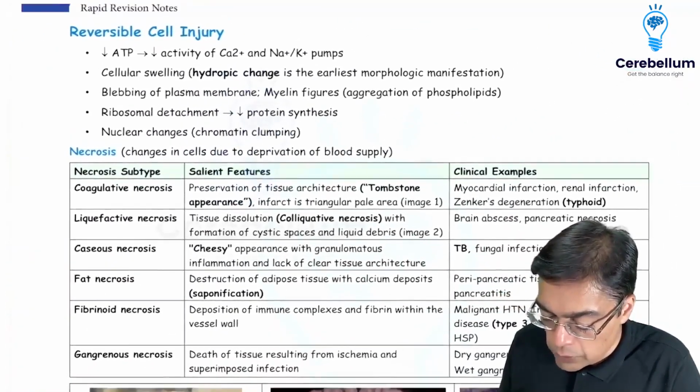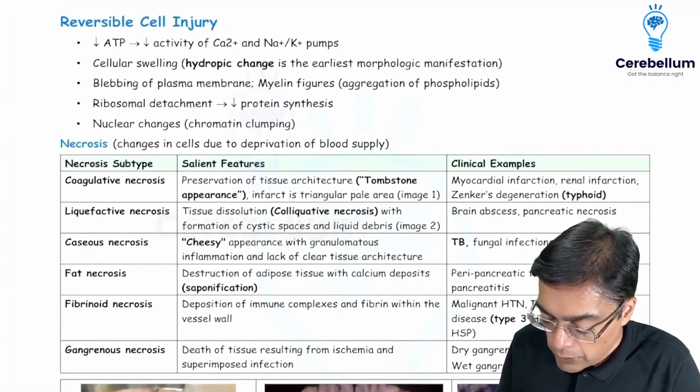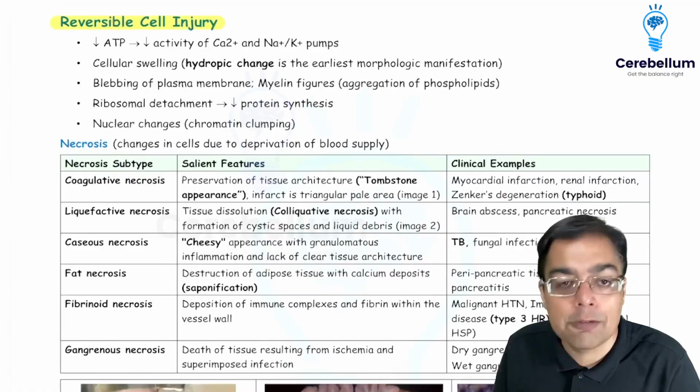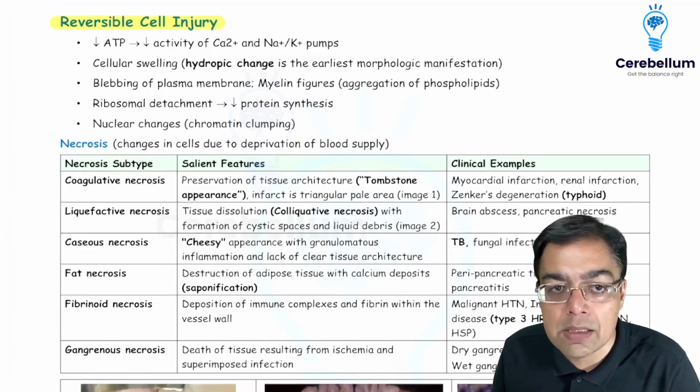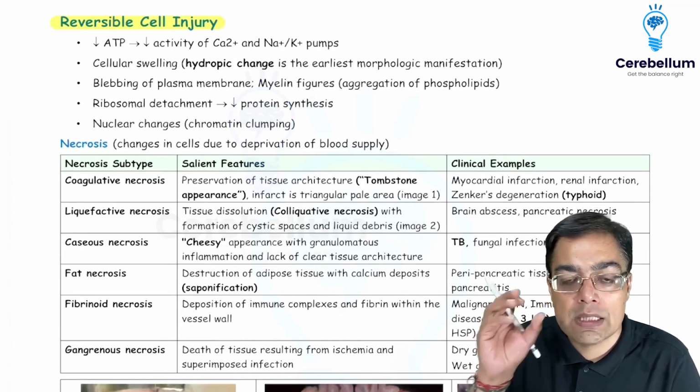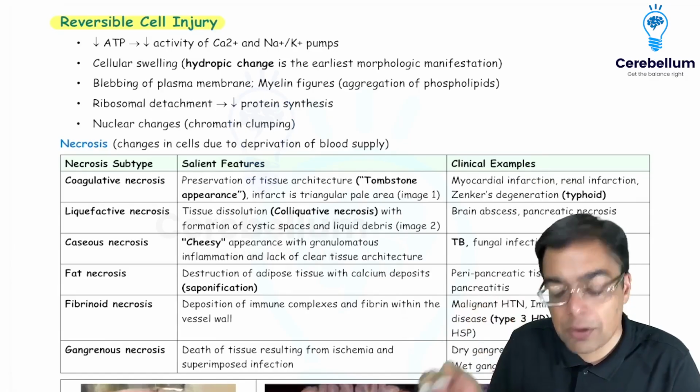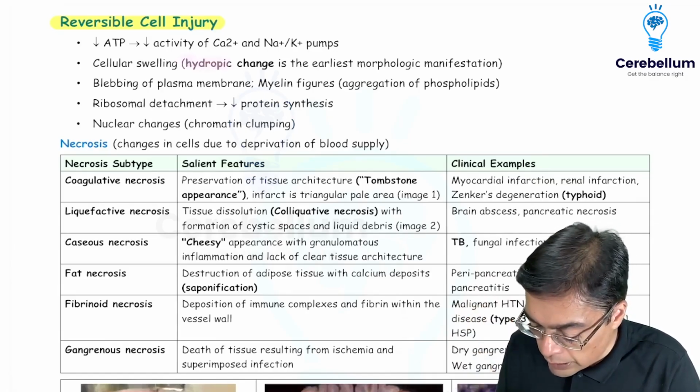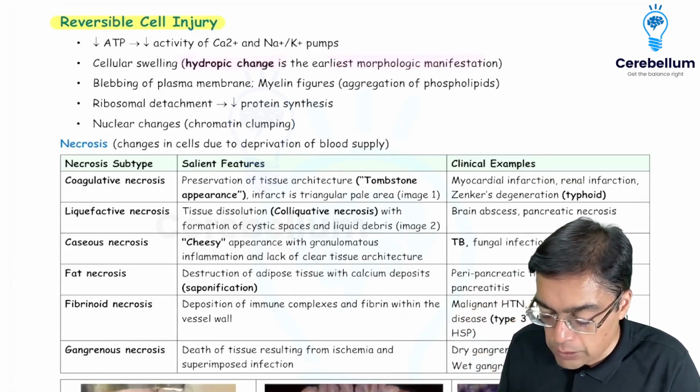Then a quick revision with regards to reversible cell injury. Of course, we understand that the commonest reason is a depletion of ATP concentration inside the cell. The consequence is that the size of the cell is going to increase, right? Because of entry of more water. So that's what is given the name of hydropic change, the earliest morphological manifestation.